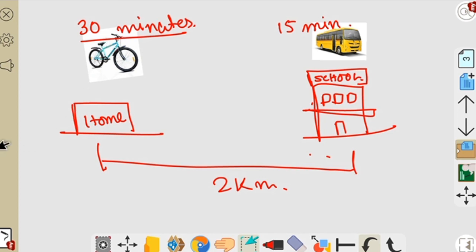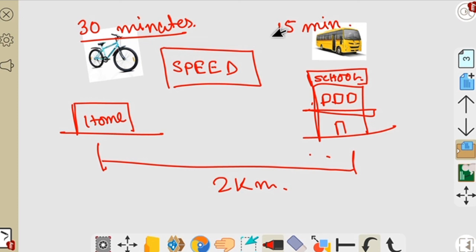So here we have used the terms slow and fast. Actually in science there is another term to express whether the object is moving slowly or fast. The term is called speed.